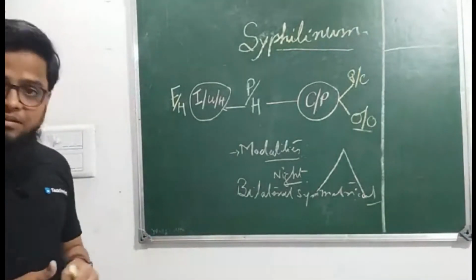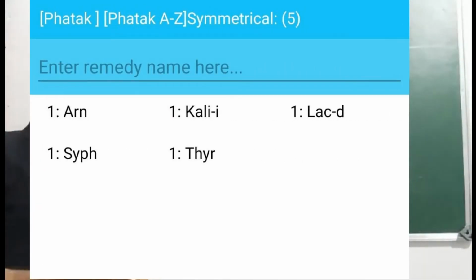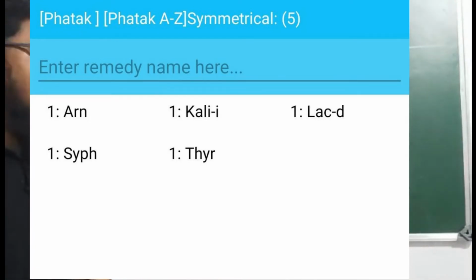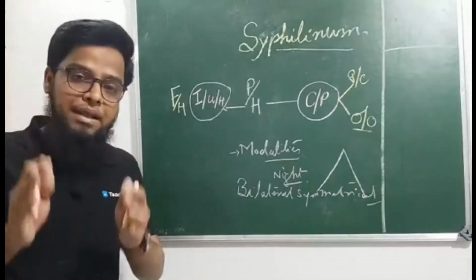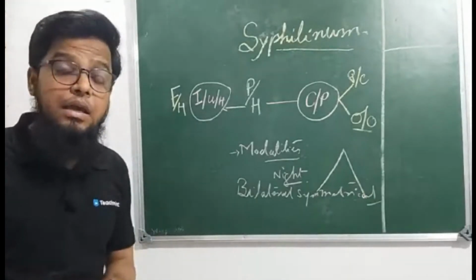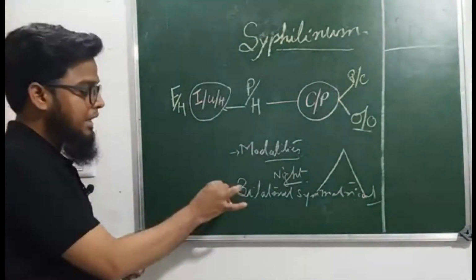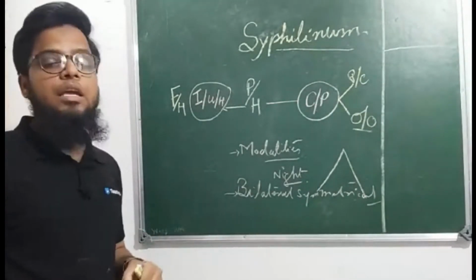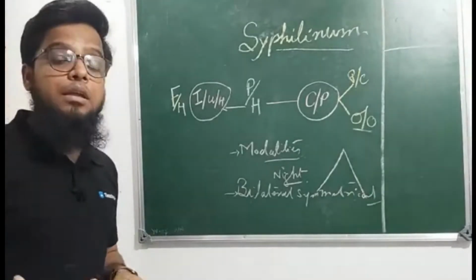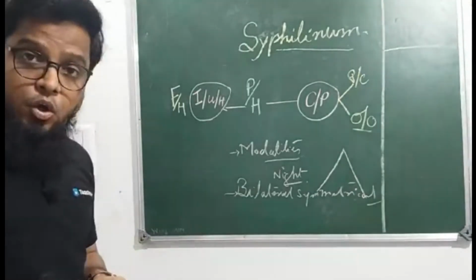What are the other medicines of bilateral symmetrical? In the Phatak repertory, you are getting other remedies of bilateral symmetrical complaint: Arnica, thyroidinum, syphilinum, kali iodatum. All these medicines have bilateral symmetrical presentation of complaint. Even if any pathology you are getting a bilateral symmetrical presentation, think of syphilinum. Any complaint, even the vocal cord nodule, having the bilateral symmetrical presentation, think of syphilinum.